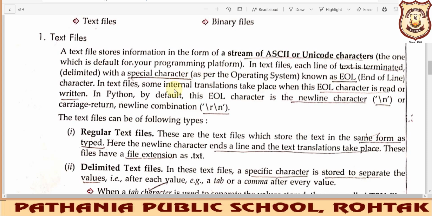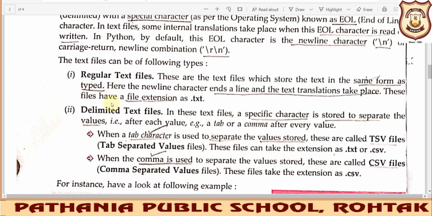Now let us discuss the different types of text files you may work with. First is the regular text file, and second is the delimited text file. A regular text file stores the text as you are typing it, in a similar way.